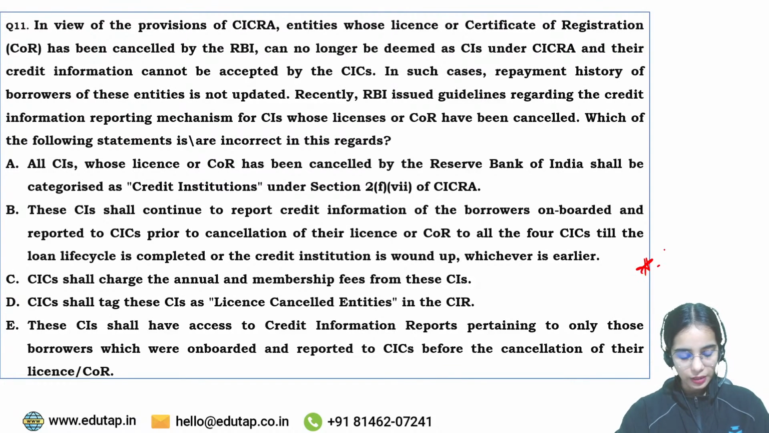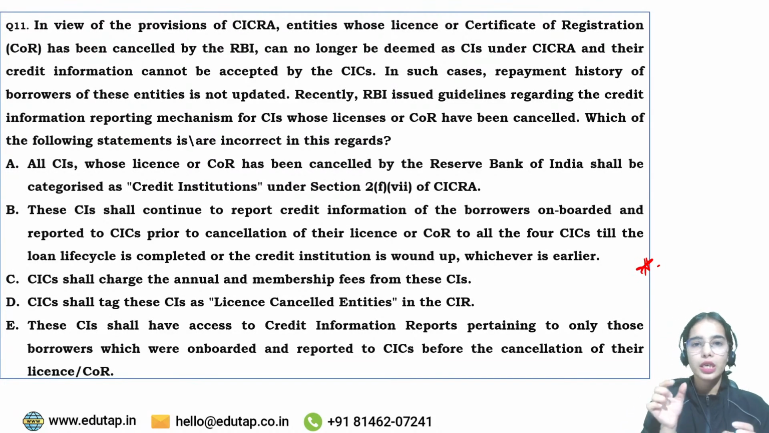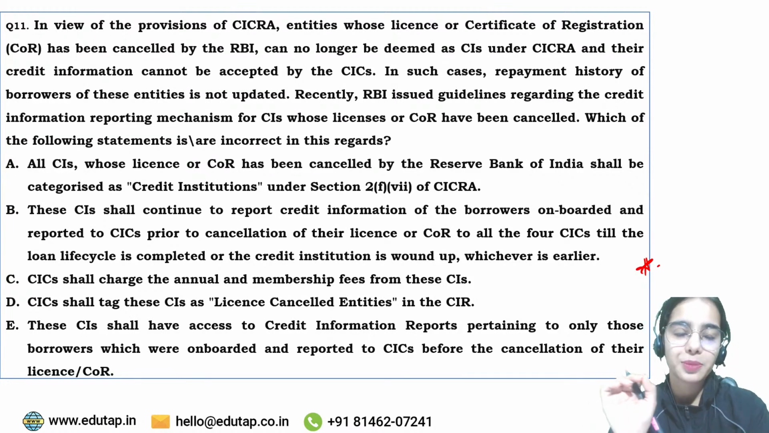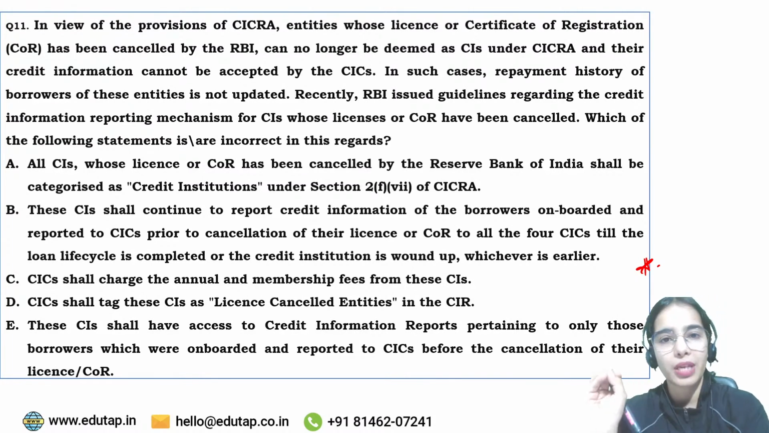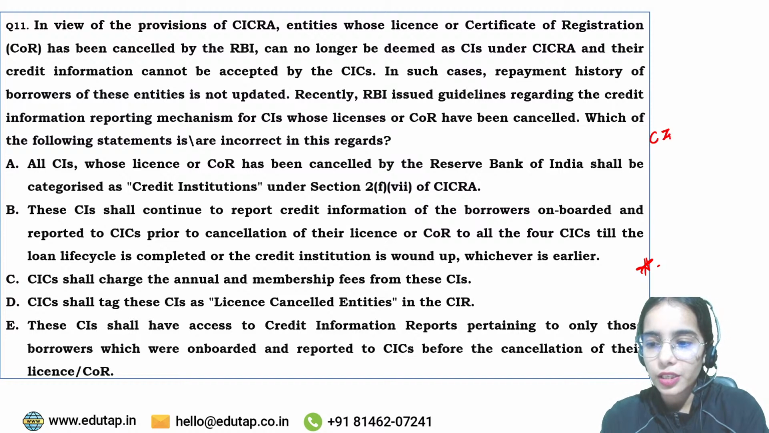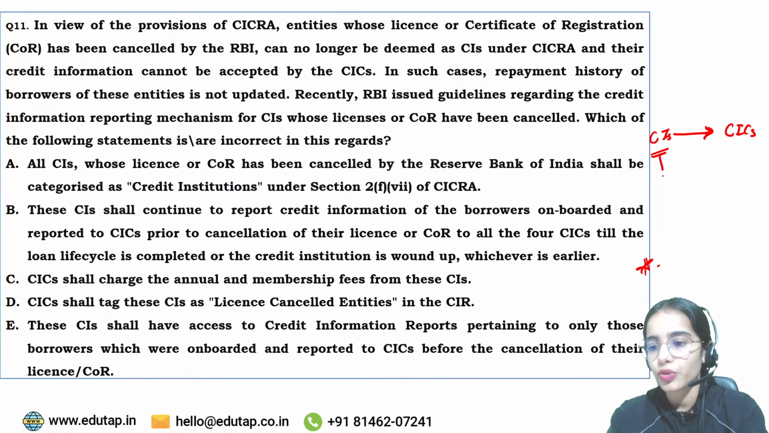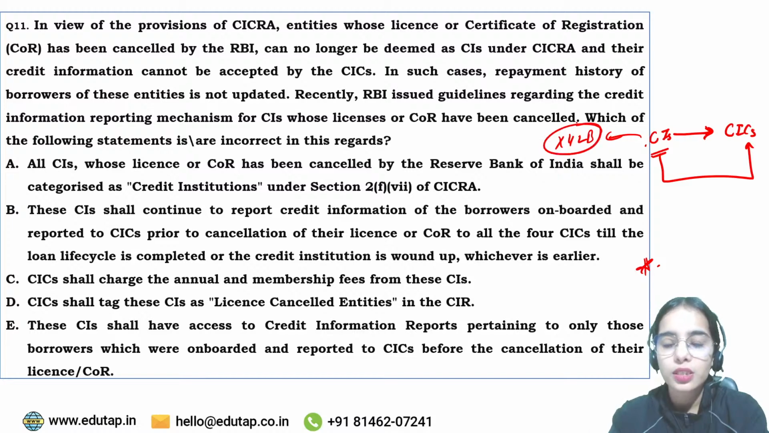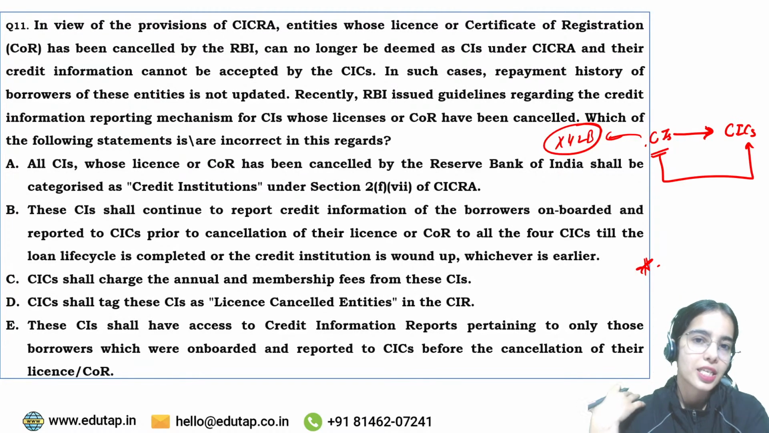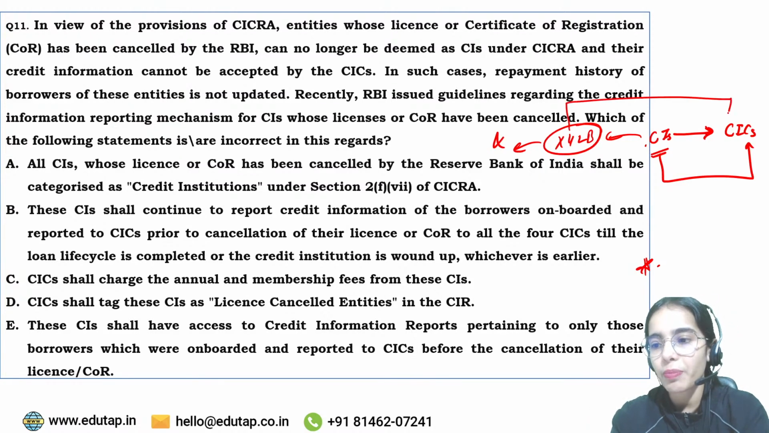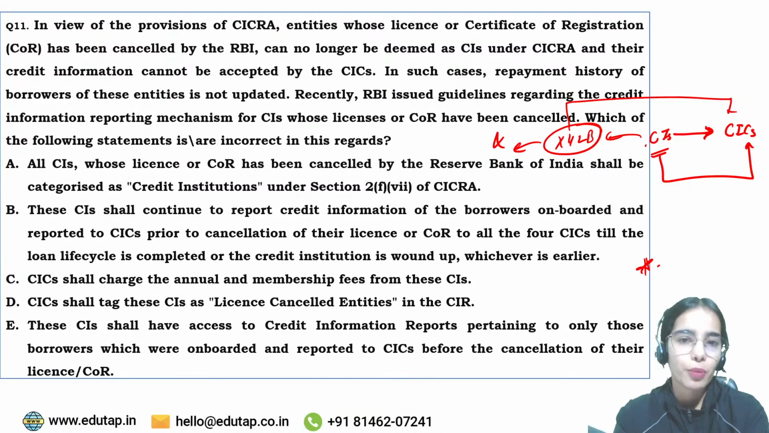Now coming to the next news article. In view of the provisions of the Credit Information Company Regulation Act, entities whose license or certificate of registration has been cancelled by the RBI can no longer be deemed as credit institutions. Basically, credit institutions provide information to the credit information companies. Now let's say there is a credit institution, XYZ bank, whose certificate of registration or license has been cancelled. So now this XYZ bank is not considered a credit institution.